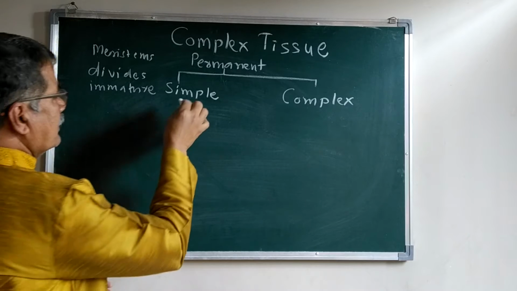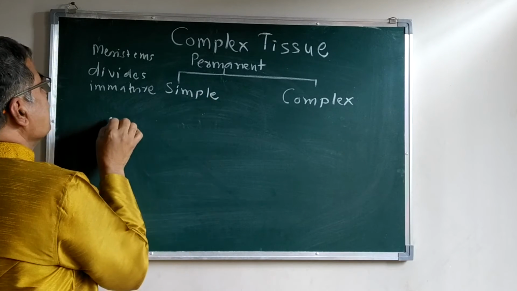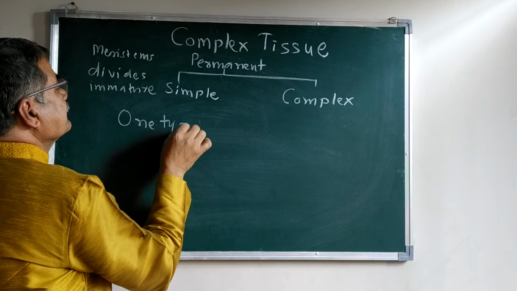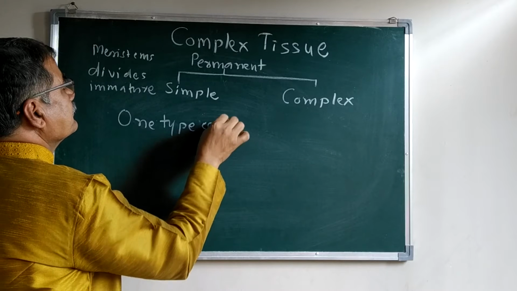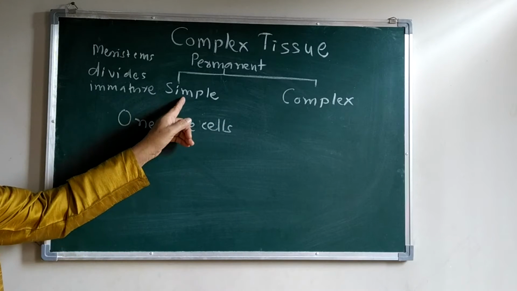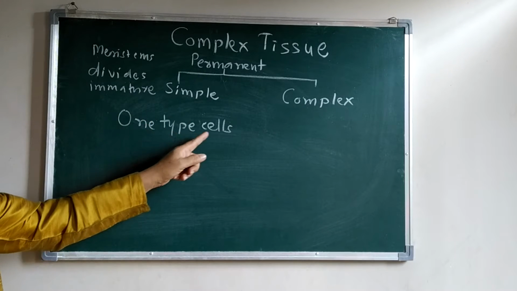Here, the simple tissue is the tissue which is made up of only one type of cells.